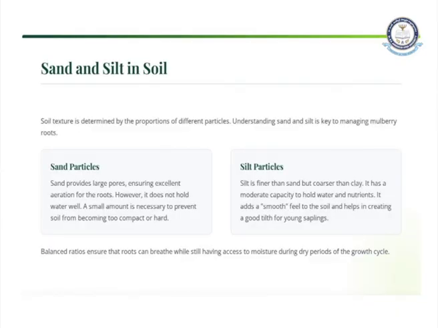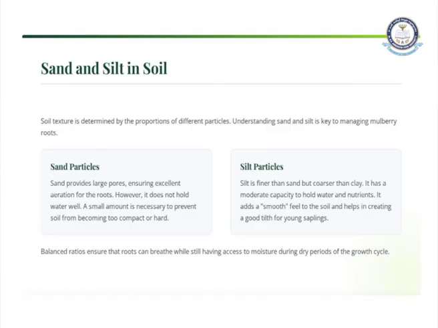That means this soil is not only particularly mentioning it should be a red soil, but it should be having a composition. That means the sand and also the silt have to be present in the soil for the healthier growth of the plant. Understanding sand and silt is key to managing mulberry roots. Here if we add sand particles, those are the large pores, it will be ensuring excellent aeration for the roots.